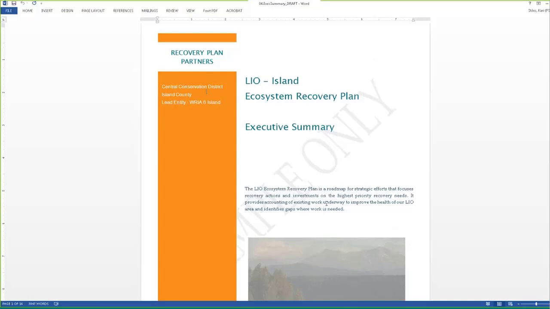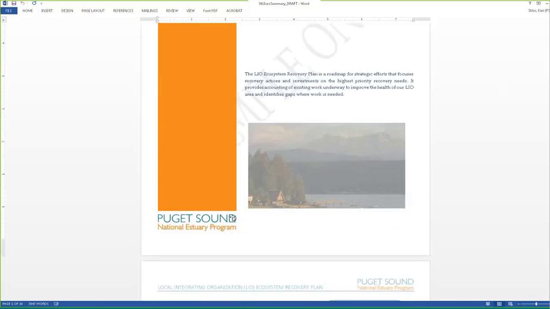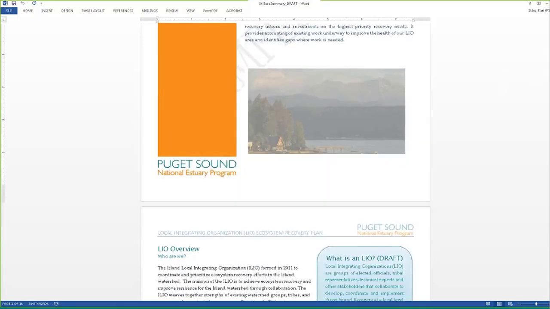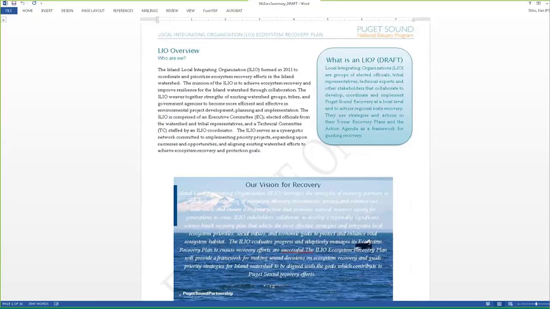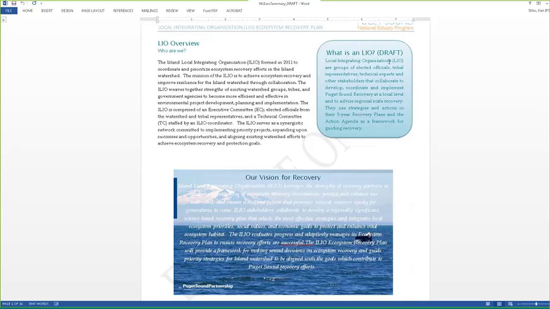It automatically populates with the key partners that are involved. It pulls photos that we've included in Miradi Share that the project owner can upload so that the photos are consistent with their area. And then we have standard language that's included in the template, like this bubble right here, so the local area doesn't have to recreate it.